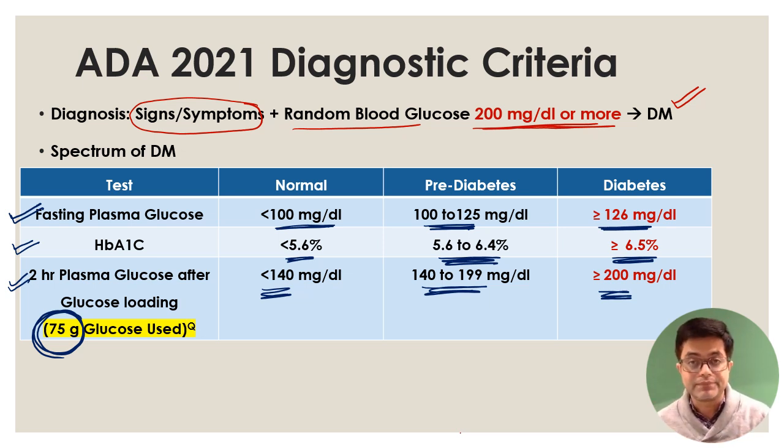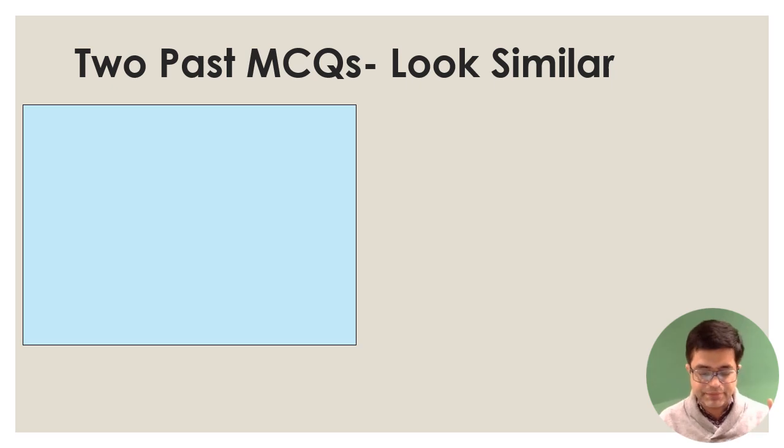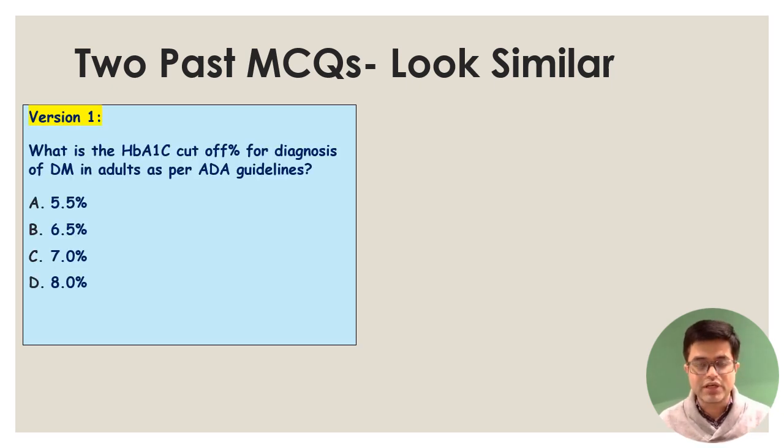How are MCQs asked? 2 MCQs I want to show you. Now have a look at these 2 past MCQs. They look similar, but people make a mistake in answering them. The first question says, version 1, what is the HbA1c cutoff to diagnose diabetes according to the guideline? And if you know the guidelines correctly, you would know the answer to this is 6.5% is the cutoff.